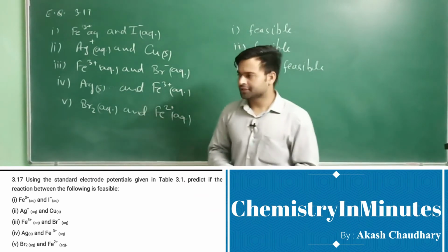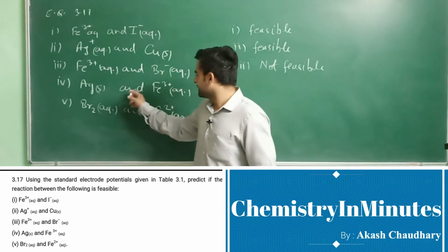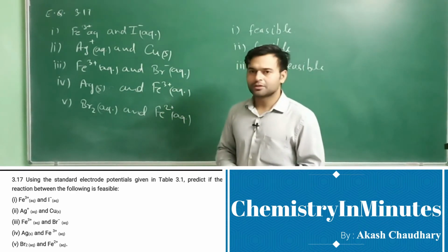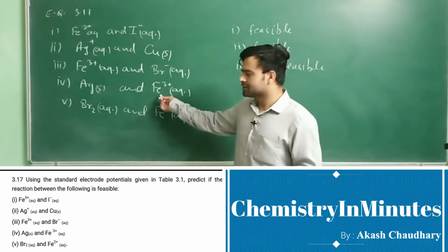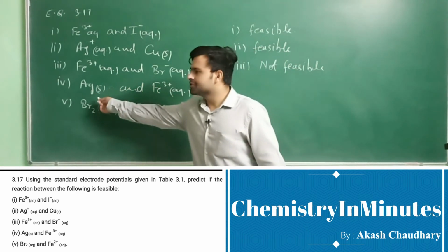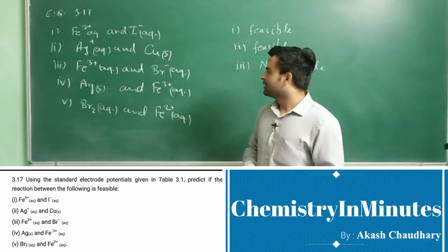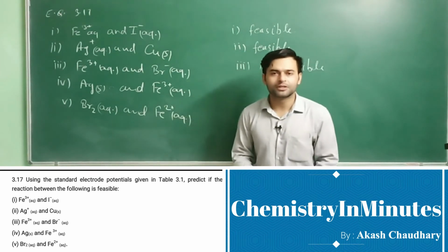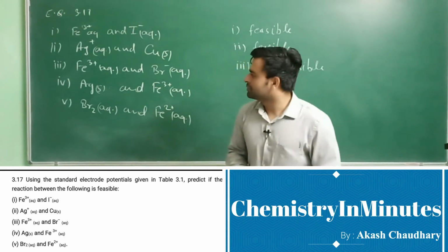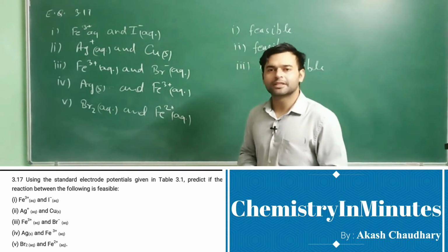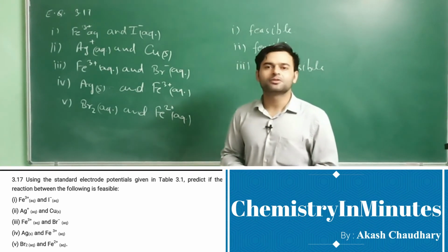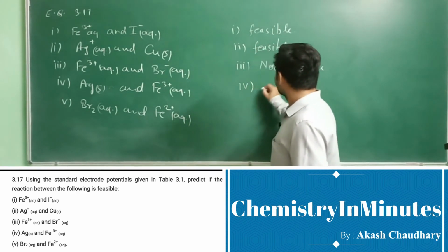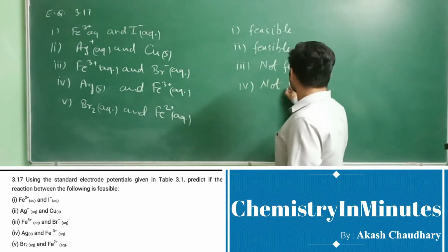Now the fourth reaction, which is Ag solid and Fe3+ aqueous. So the substance to be reduced is Fe3+ and the substance to be oxidized is silver, and the reduction potential of silver is 0.80 and for Fe3+ it is 0.77. So the substance to be reduced has less standard electrode potential than the substance to be oxidized. This reaction is also not feasible. Not feasible.